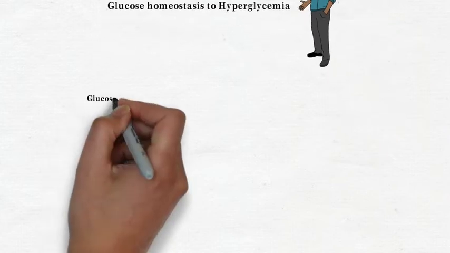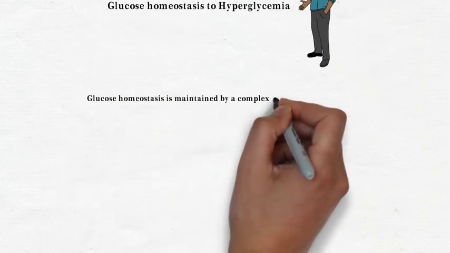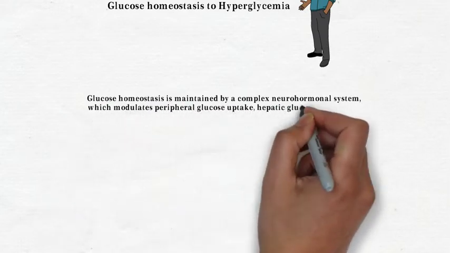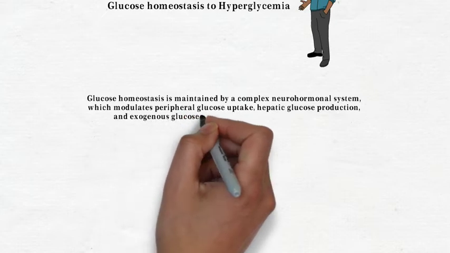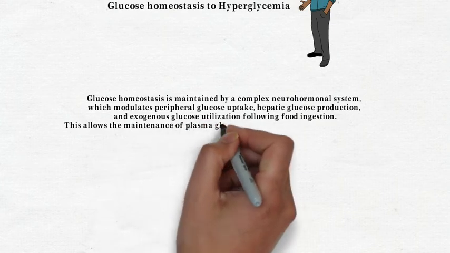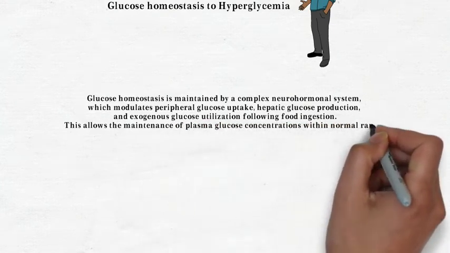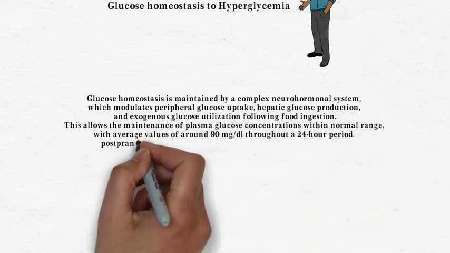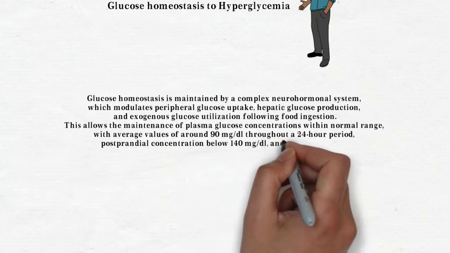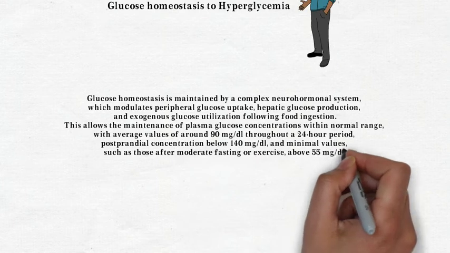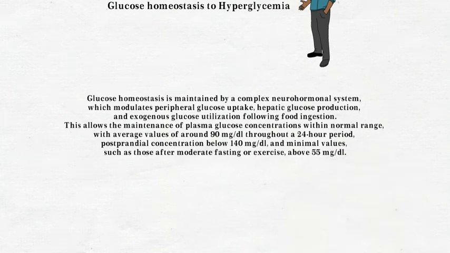Glucose homeostasis is maintained by a complex neurohormonal system which modulates peripheral glucose uptake, hepatic glucose production, and exogenous glucose utilization following food ingestion. This allows the maintenance of plasma glucose concentrations within the normal range, with average values of around 90 mg per deciliter throughout a 24-hour period, postprandial concentration below 140 mg per deciliter, and minimal values, such as those after moderate fasting or exercise, above 55 mg per deciliter.